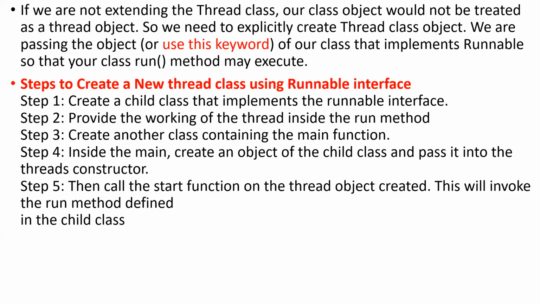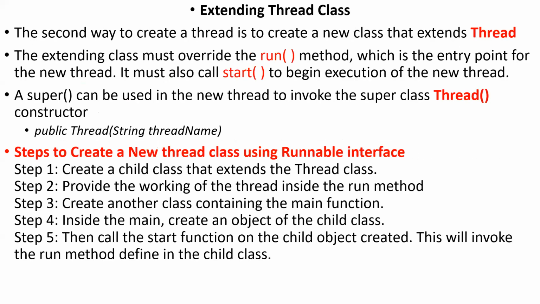If you want to make it a thread, we are supposed to extend from the Thread class, because here the new thread class has been created from the interface, not the Thread class. So in the fourth step, again we have to use the Thread class here. Then only it will be considered a thread. From the thread reference, we have to start the run method, and then the run method will perform the respective actions. This is the way to create a new thread class.